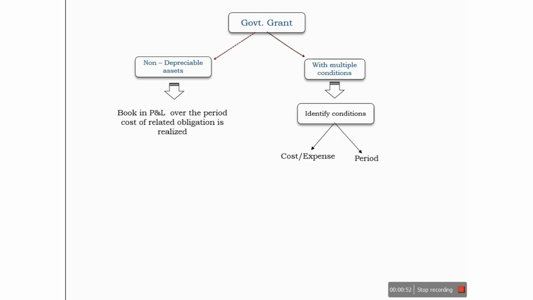Based on the conditions, we need to identify the cost to be booked in P&L and the period over which those costs are to be incurred. And based on both of these factors, we need to determine the basis on which the government grant is to be recognized in the books of accounts where it carries multiple conditions.